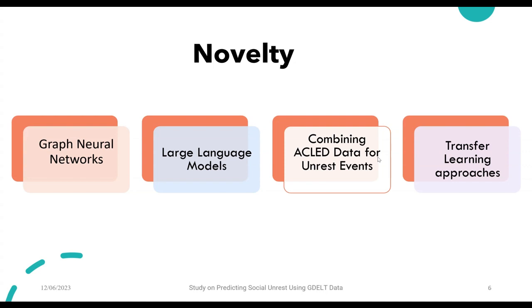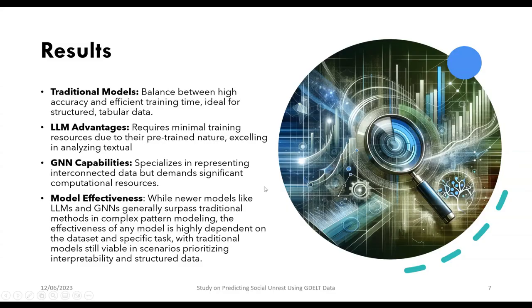Our idea has been worked on before, but I believe that this is the first time that an ensemble training model has been proposed to address this problem. We've proposed graph neural networks and large language model networks as a part of our ensemble training model. Along with that, we've also combined ACLED data for prediction of the unrest events. We have also addressed different transfer learning approaches such as XGBoost and TabNet.